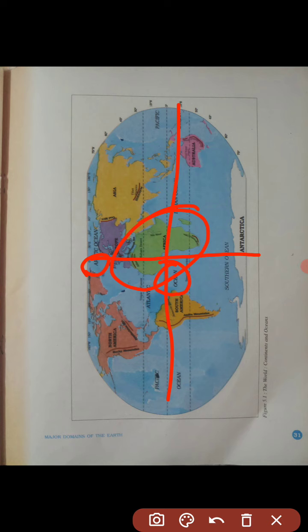So these two, latitude and longitude, pass through this continent. A large part of Africa lies in the northern hemisphere, and you will find that it is the only continent through which the Tropic of Cancer, the equator and the Tropic of Capricorn pass.